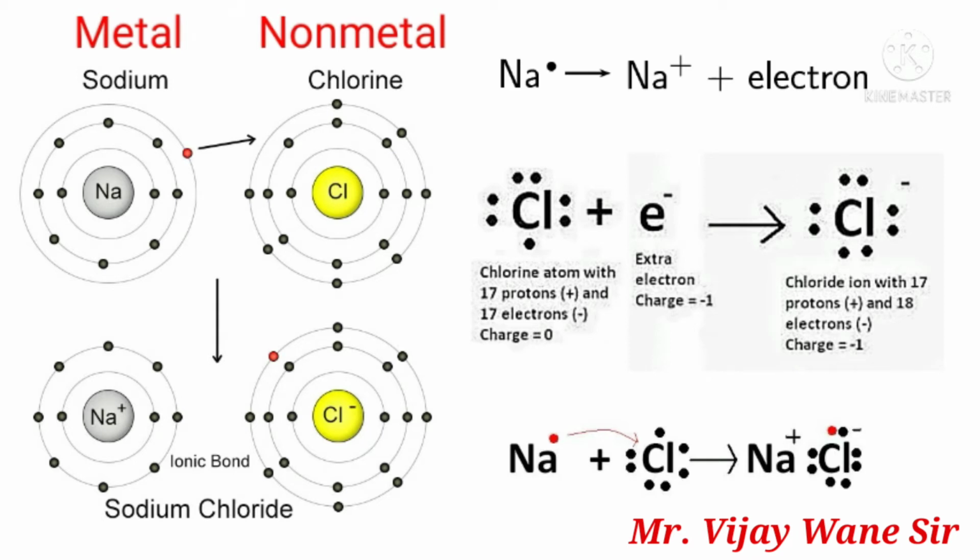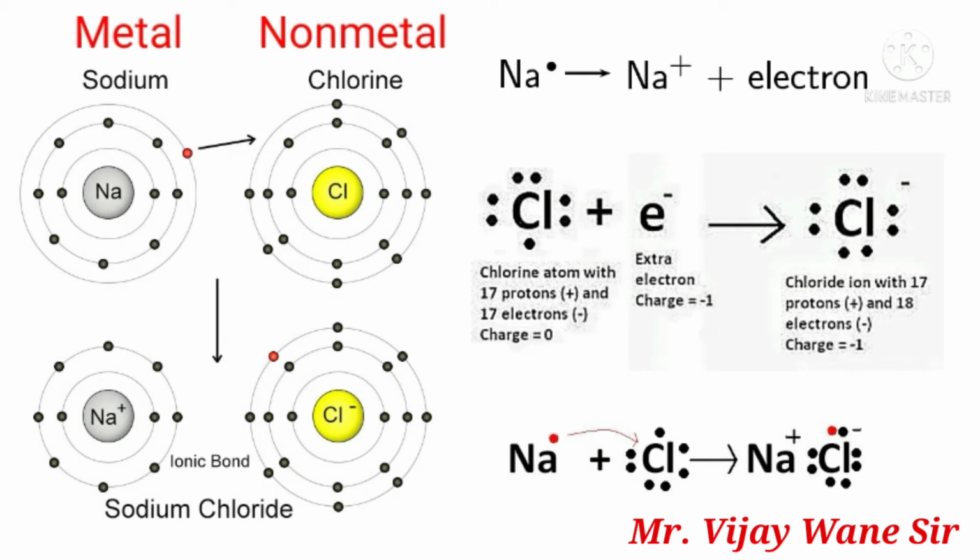So chlorine requires 1 electron to complete its octet, while by losing 1 electron, sodium can be stable. That is, it can have 8 electrons in the outermost orbit. So in this way, by losing 1 electron Na acquires a positive charge, while by gaining 1 electron chlorine gains a negative charge.